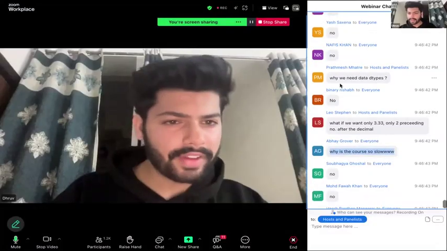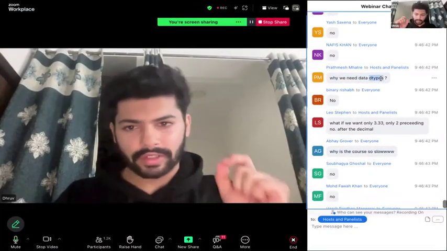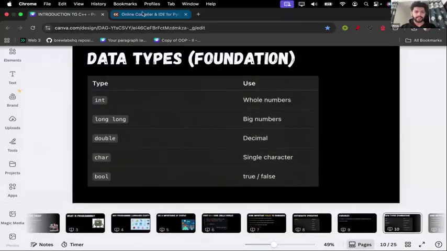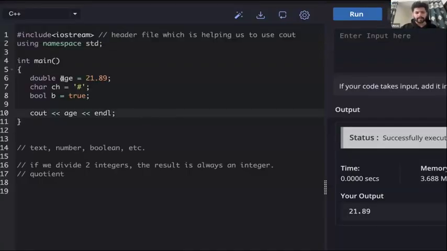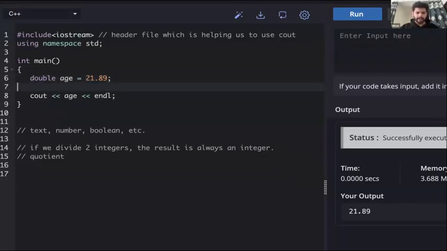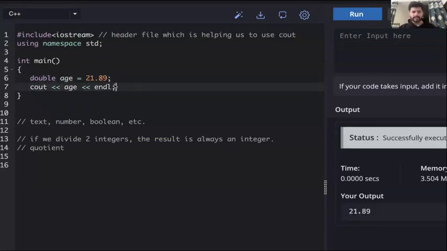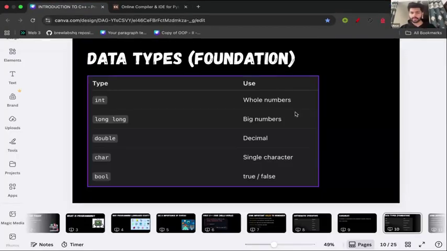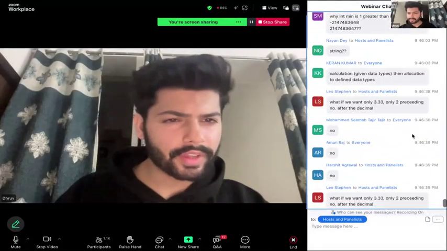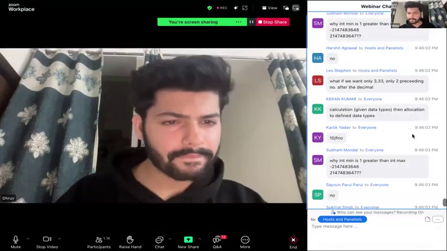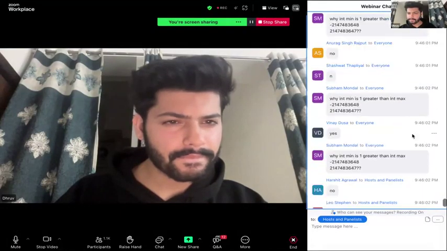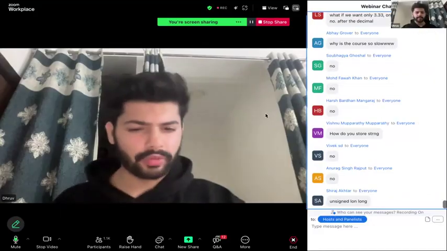Why do we need data types? So Pratmesh, if we want the computer to remember some information for us, like our age, and we want to print our age here, we have to create variables. Let's see one more use case. Let's say we want to take input from the user, asking what's your age. Now to store that, we again need a variable. This will become more clear when we write some more code, so do not worry about this. So yeah, we can move forward.